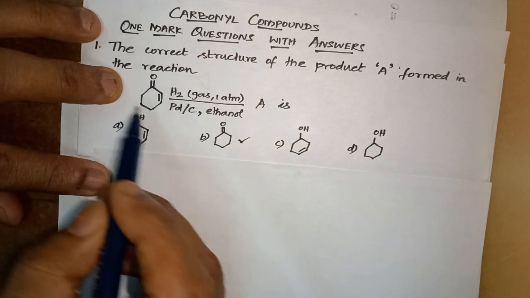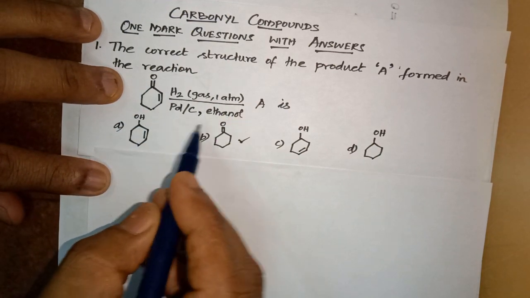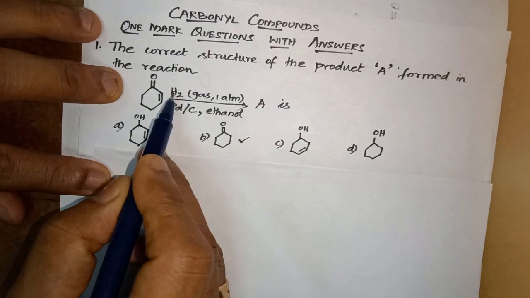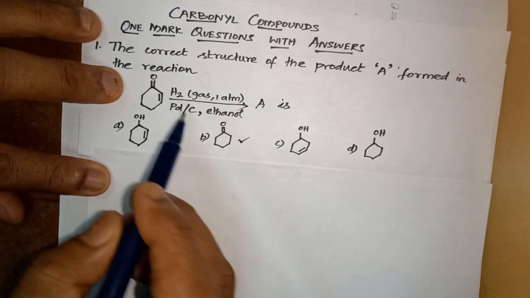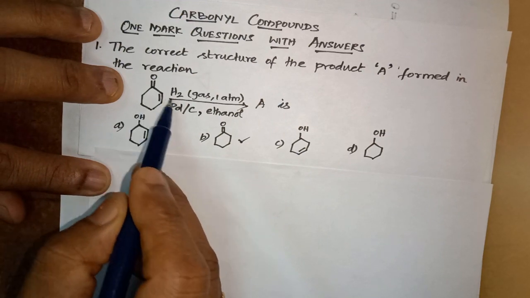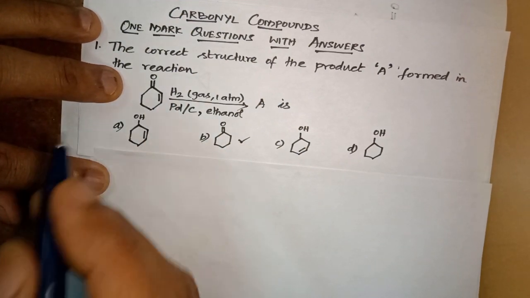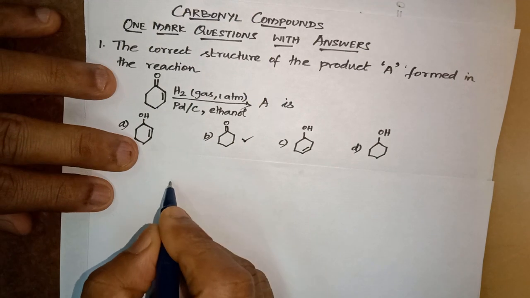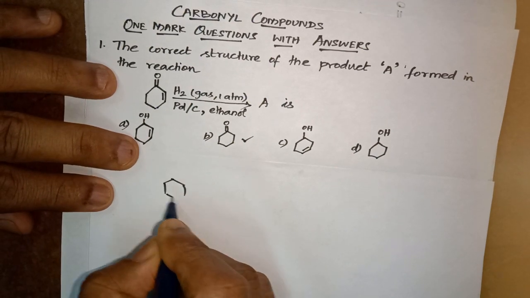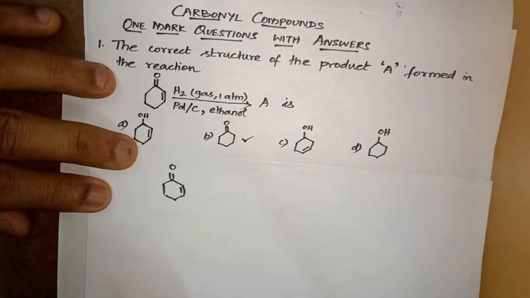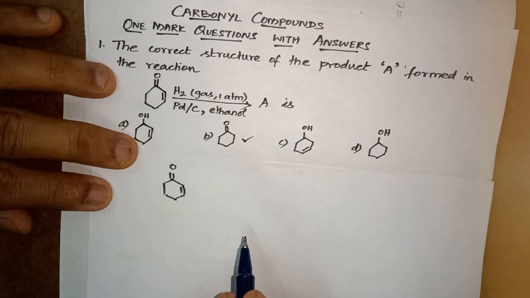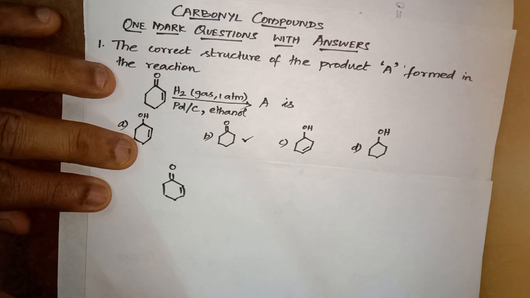In this conversion, what is given on the arrow mark? It is hydrogen, palladium supported by carbon, ethanol. Hydrogen is here, so it must be a reduction. This is the compound given. When it undergoes reduction, there are 2 possible products it may give.